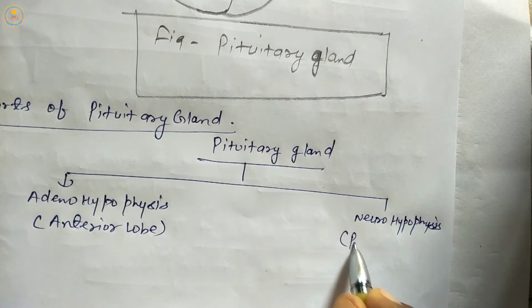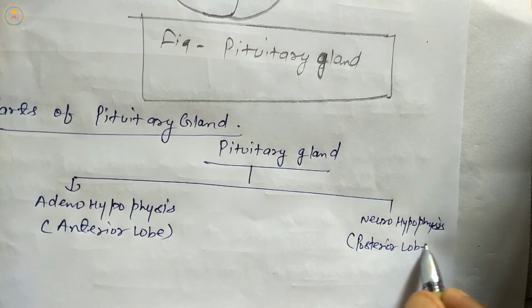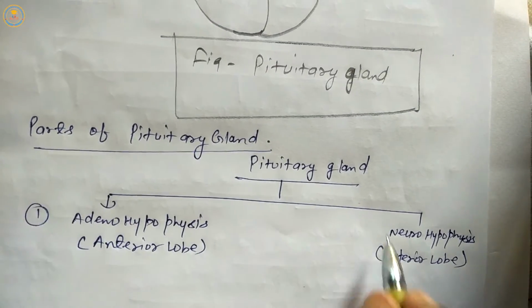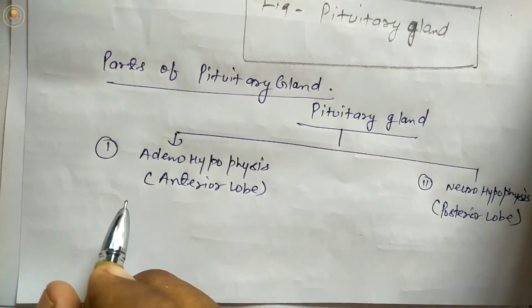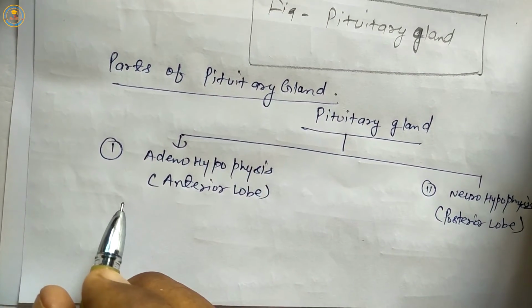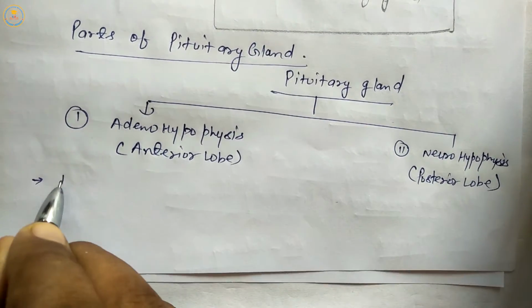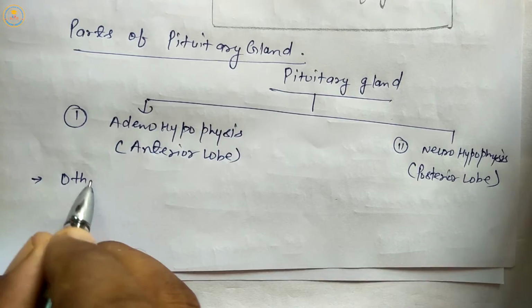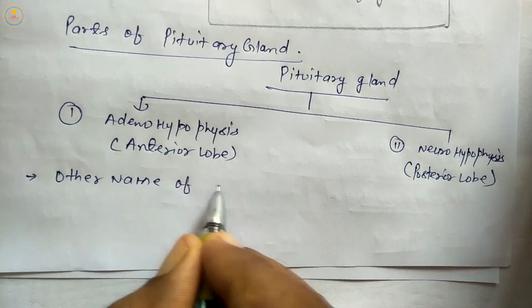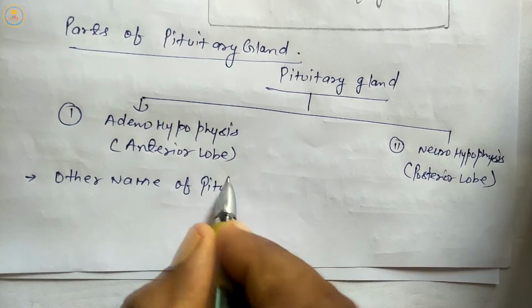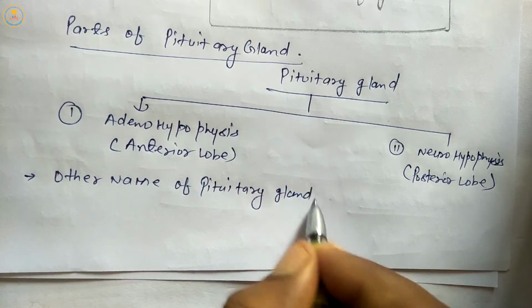The neurohypophysis is also known as the posterior lobe. Next is the other name of the pituitary gland.